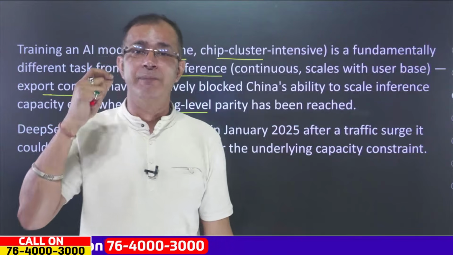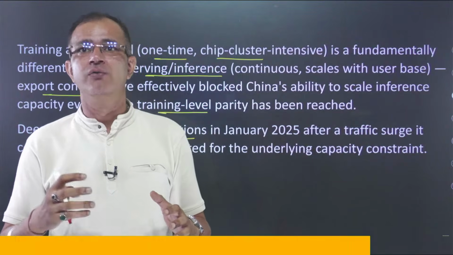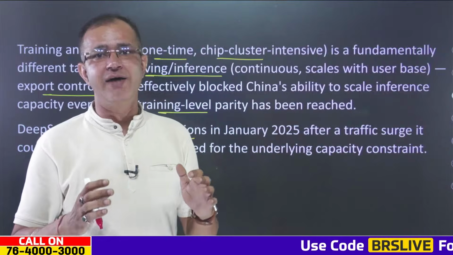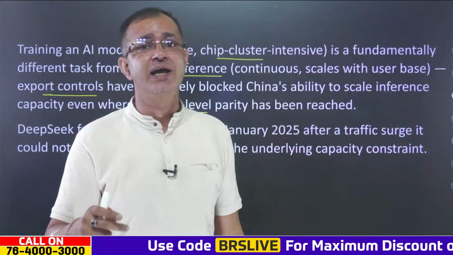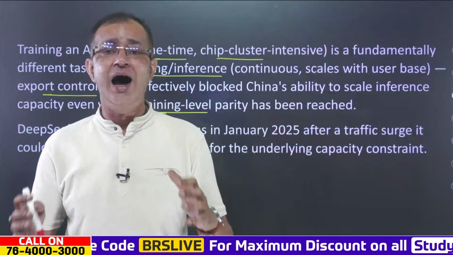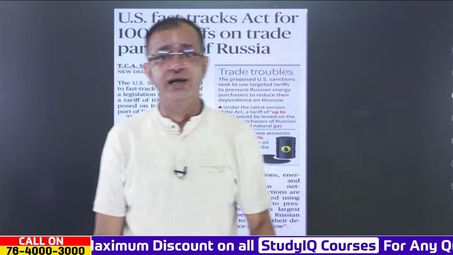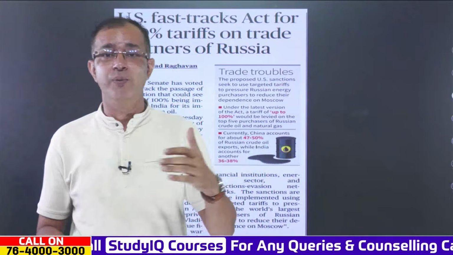The major reason is that it does not have the computational ability for serving or inference models, and also it does not have the capability for hosting a large number of servers in China that could handle a large traffic surge. And that is one of the reasons why China is moving towards open-weighted models.